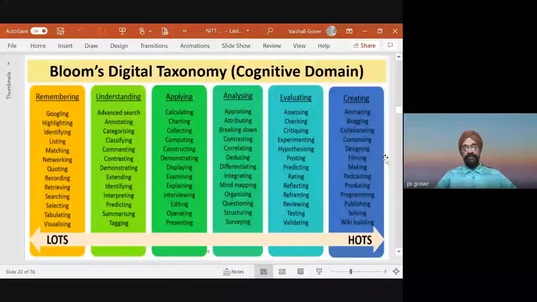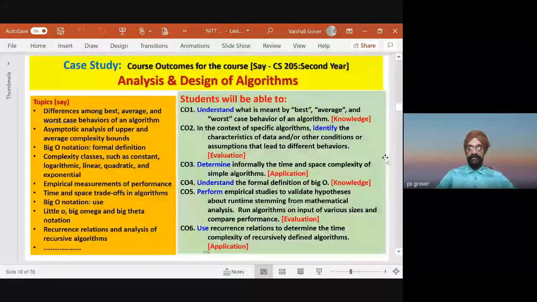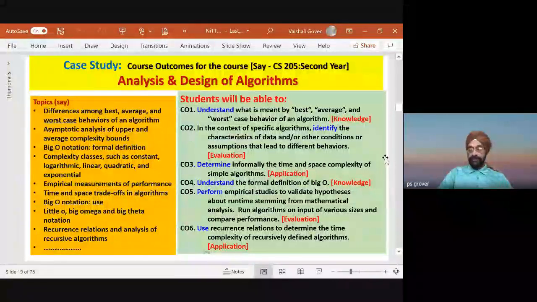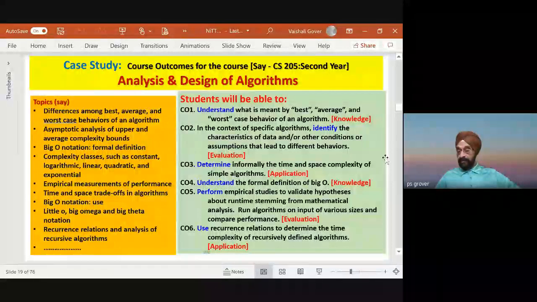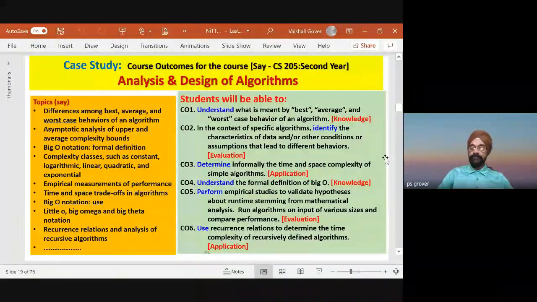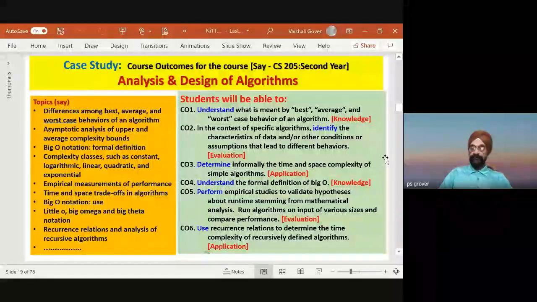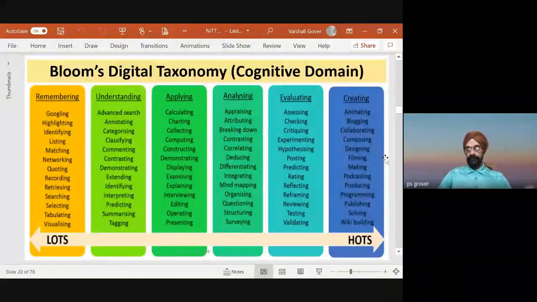Now, similarly, I can prepare these for the second year, the third year, the fourth year, or even for the MTech. Here is another example. Here I have taken CO2, which is evaluation. Now, to sum up, what you want your student to learn and demonstrate, build that into your course outcome, and then use the appropriate words from the Bloom taxonomy and formulate the sentence, what is to be done. That's well and good.